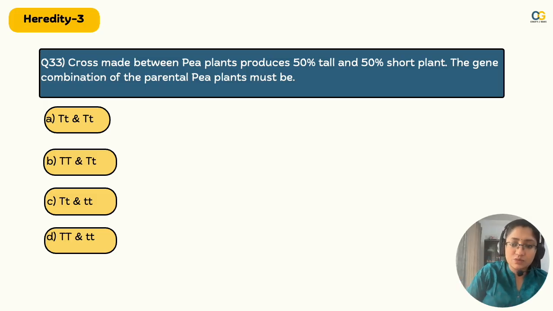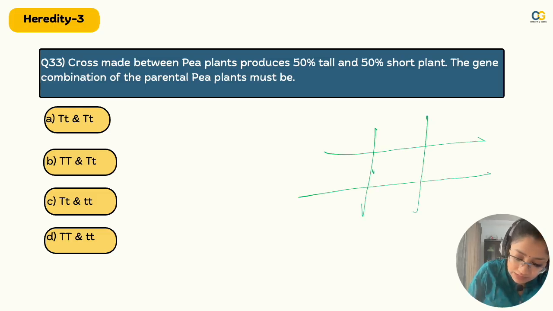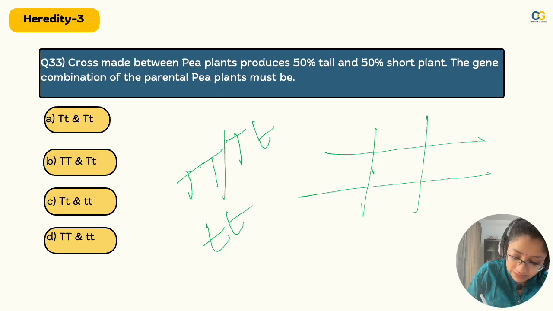Okay, so let's do the numerical as such. So मेरे को क्या चाहिए? What do I have? I'll just draw the Punnett square here. So I know that 50% tall, 50% short plants are. Tall can be tall even if it is this or this combination. These two combinations result in tall, but it will be short only if it is this combination. So 50% are short. So first I'll write off this.